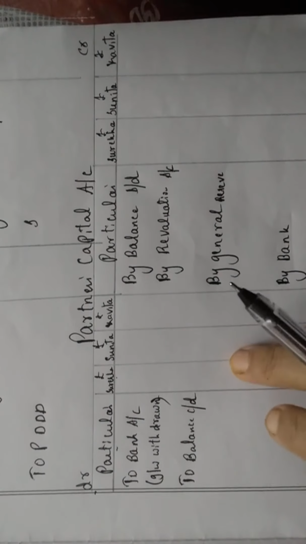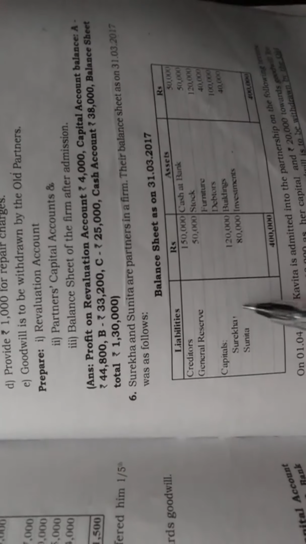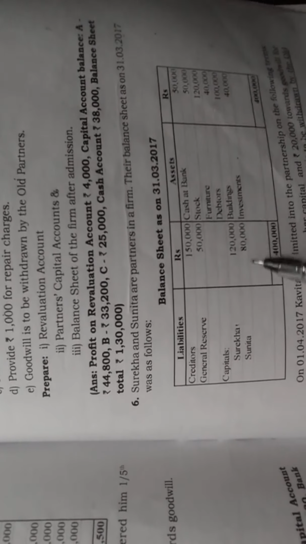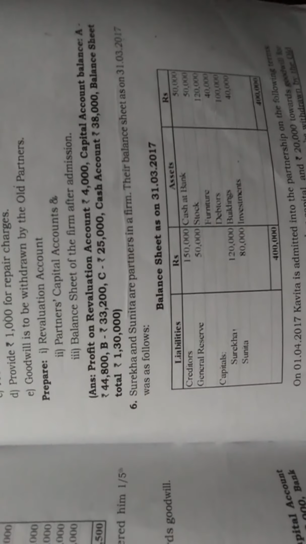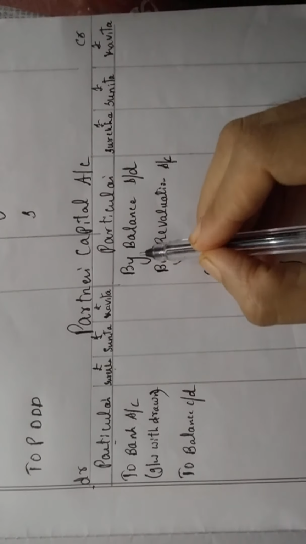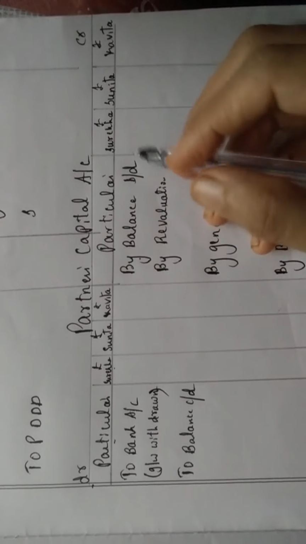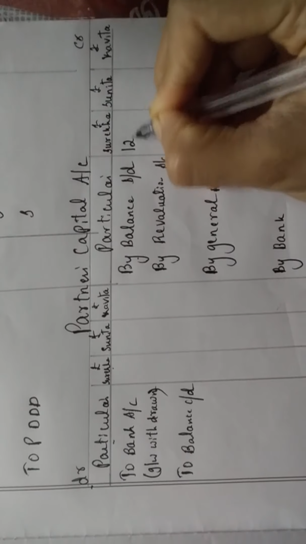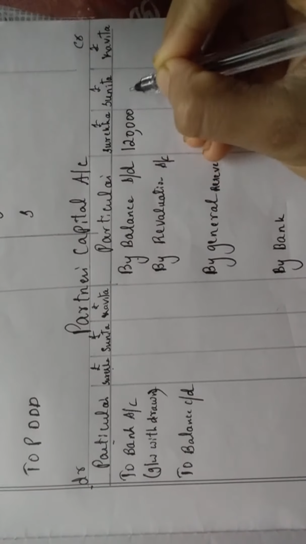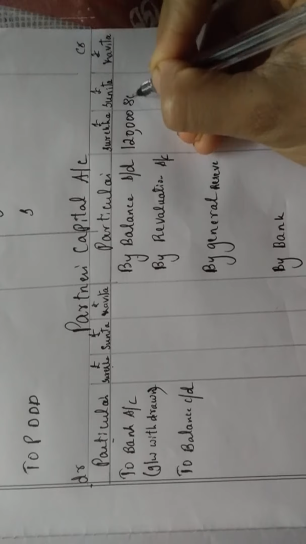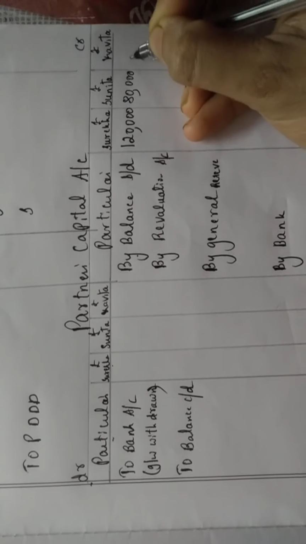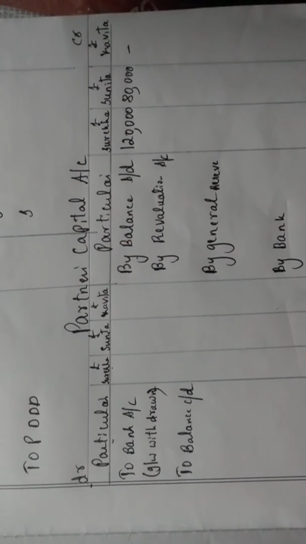First step, always in partners capital account, what I have told you? You need to see your capital. Balance brought down, 1,20,000, 80,000. All problems again, same step. So, by balance brought down, amount any dear students? Yes, 1,20,000 here for Surekha. Sunita it is 80,000. Kavita, no, she is a new partner.